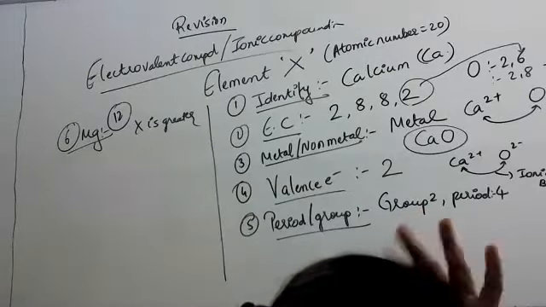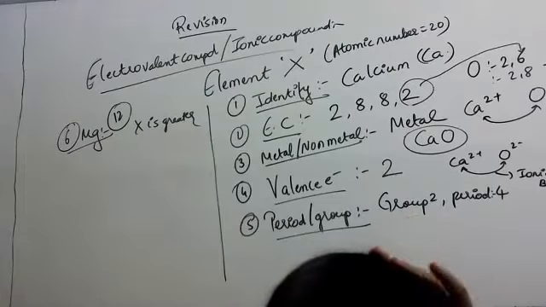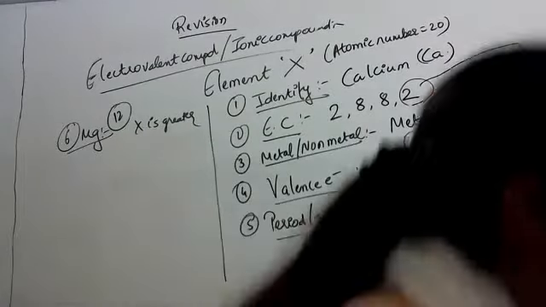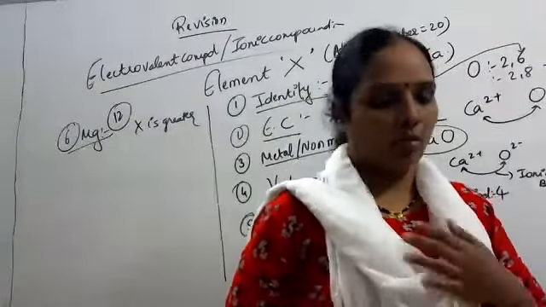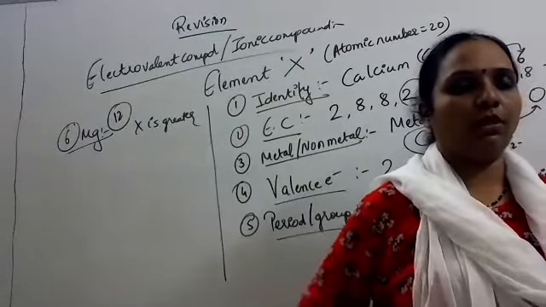Give me one example of dative bond. Ammonium. What is the formula for ammonium?